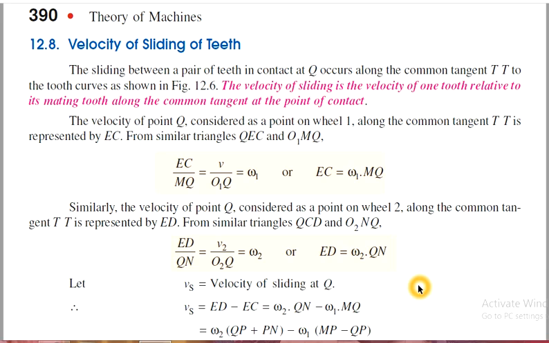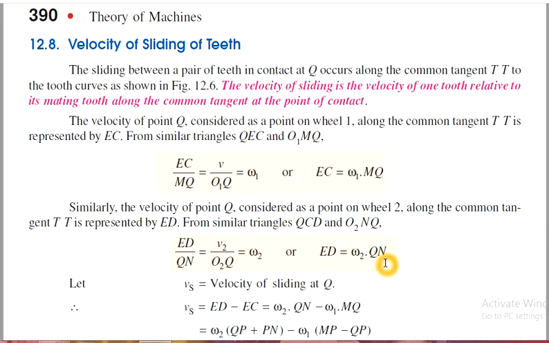Therefore, the velocity of the point Q on wheel 1 along the common tangent TT is represented by EC. From the similar triangles QEC and O1MQ, we find omega 1. Similarly, the velocity of point Q on wheel 2 along the common tangent is represented by ED. From the similar triangles, we also find omega 2.